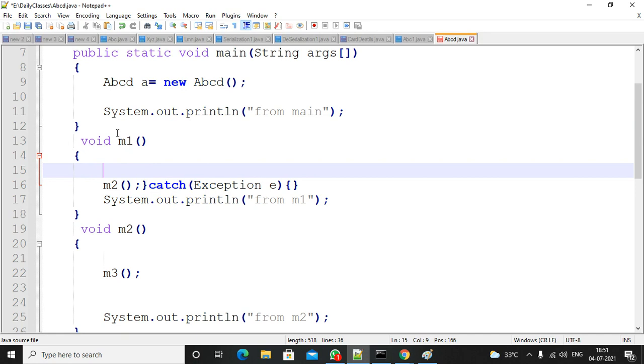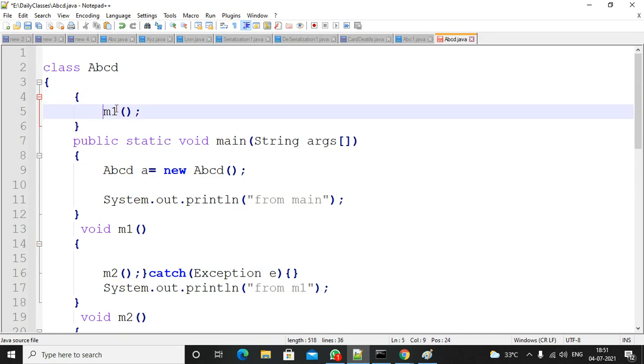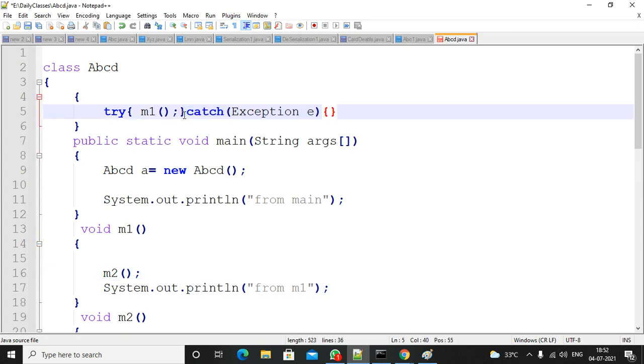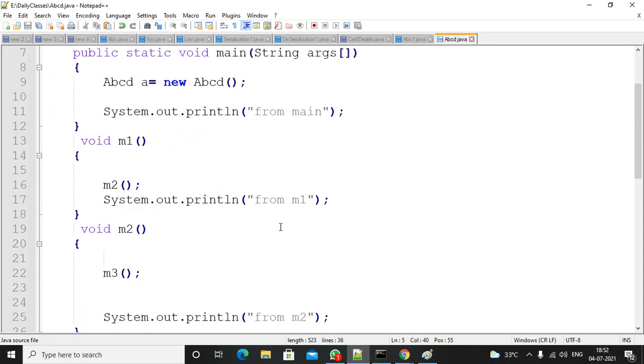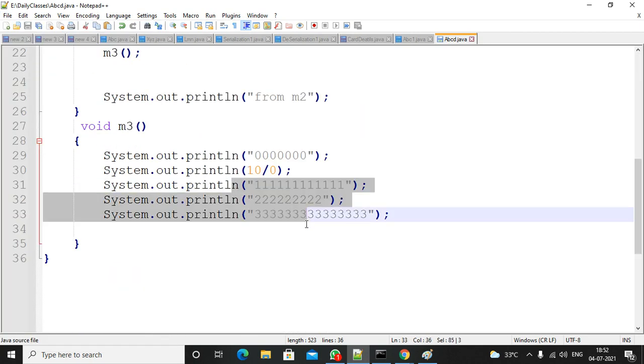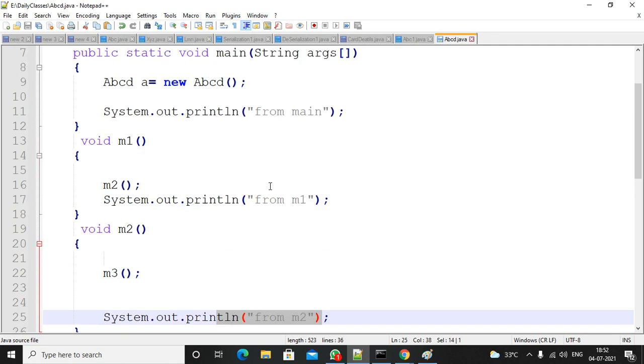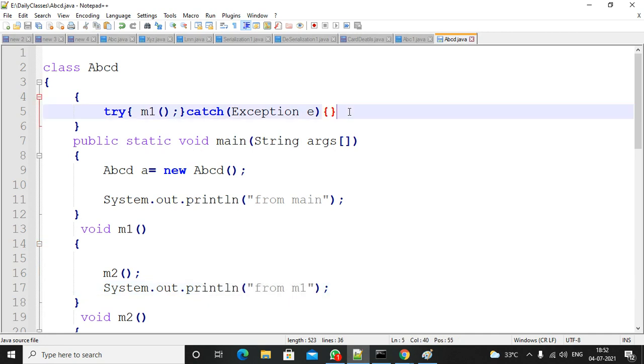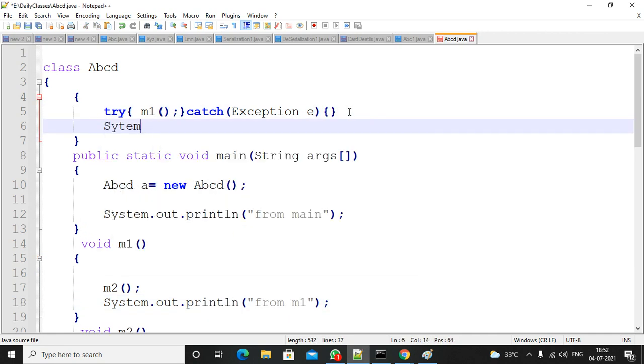Add here as part of M1, meaning the method call of M1, a try block. Add the catch block here. So you are calling from the instance block. In this case, M3 is abnormal termination, M2 is abnormal termination, M1 is abnormal termination. So if there are any statements as part of the instance block, those statements will be executed.